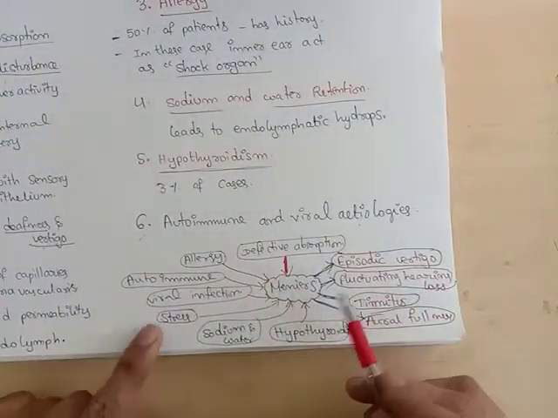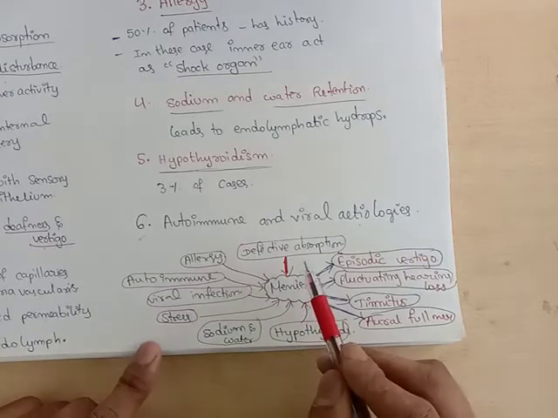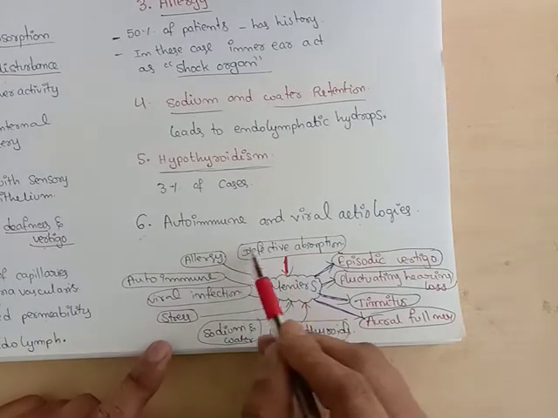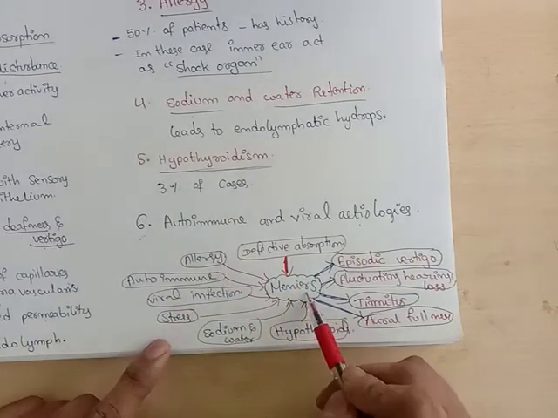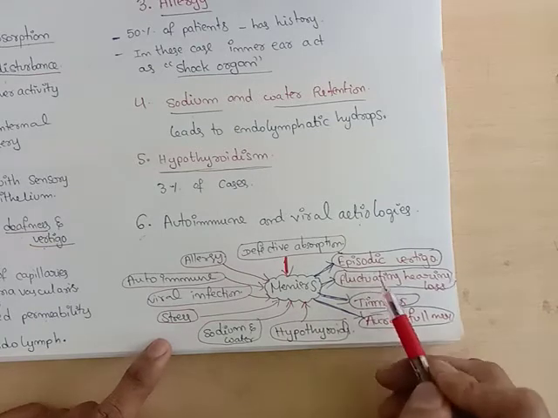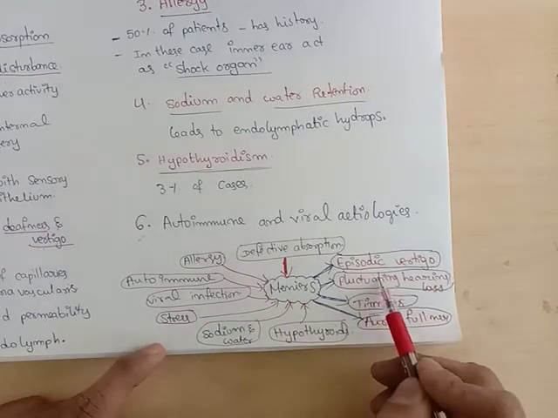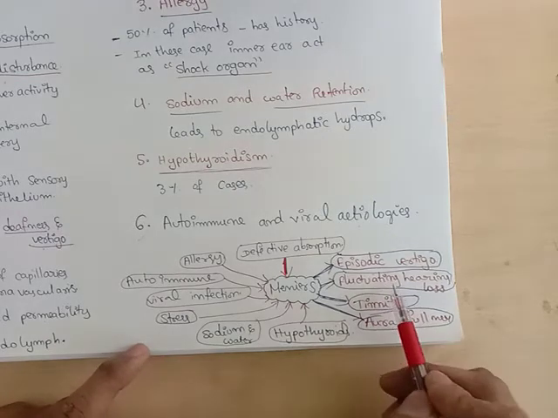This is the overall picture of the factors which cause Meniere's disease, and Meniere's disease leads to the following symptoms. These are the clinical features of Meniere's disease.